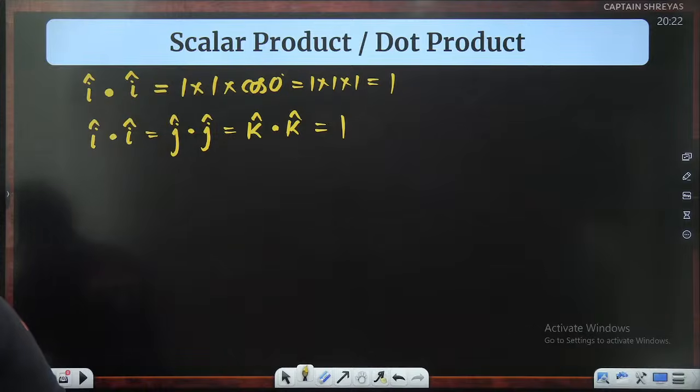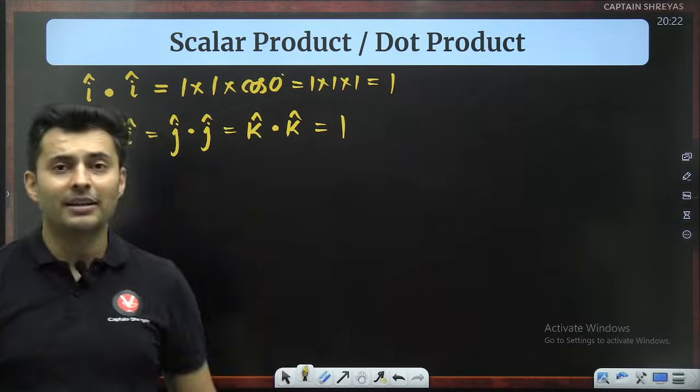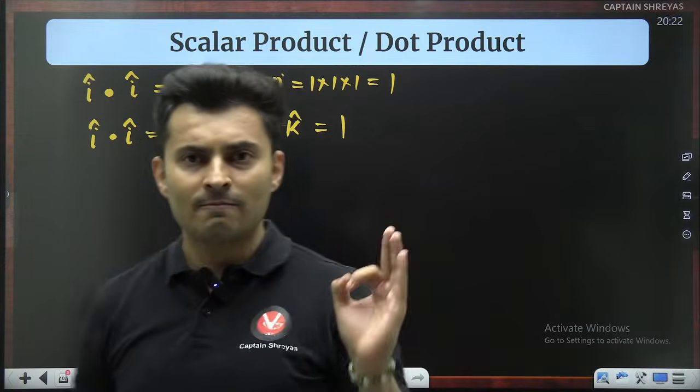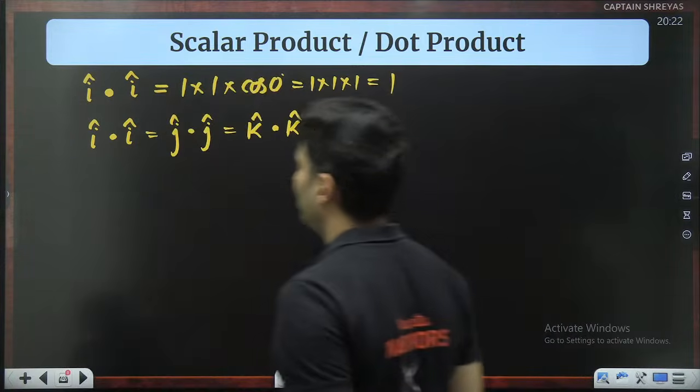Very good. Electrostatics, Shirish, I will be starting this Friday. Optics, I will take it later on, but electrostatics, Gauss law, this Friday.